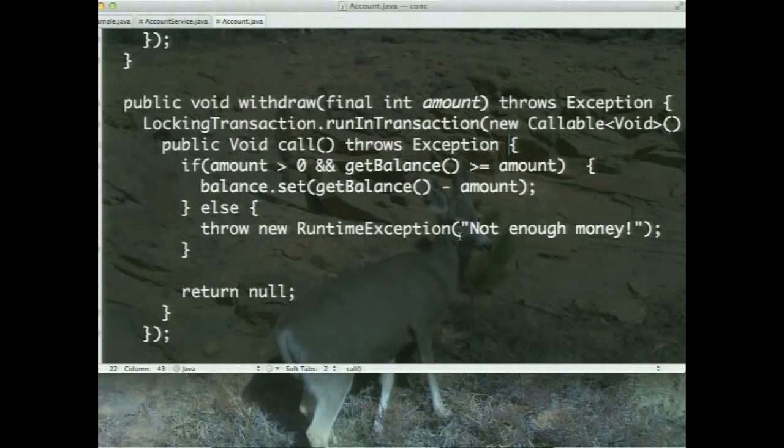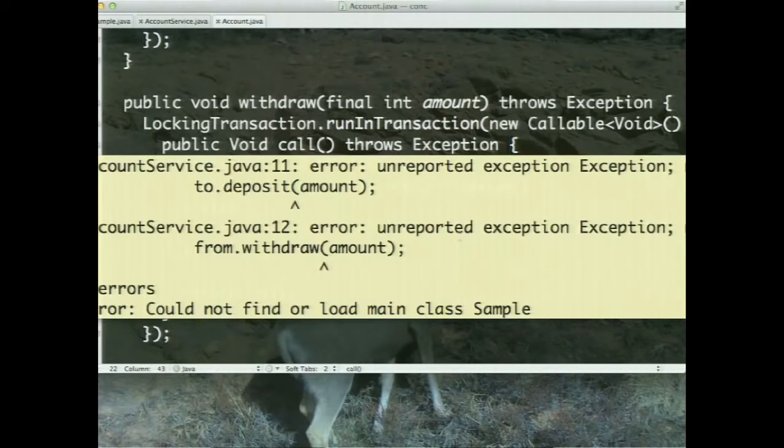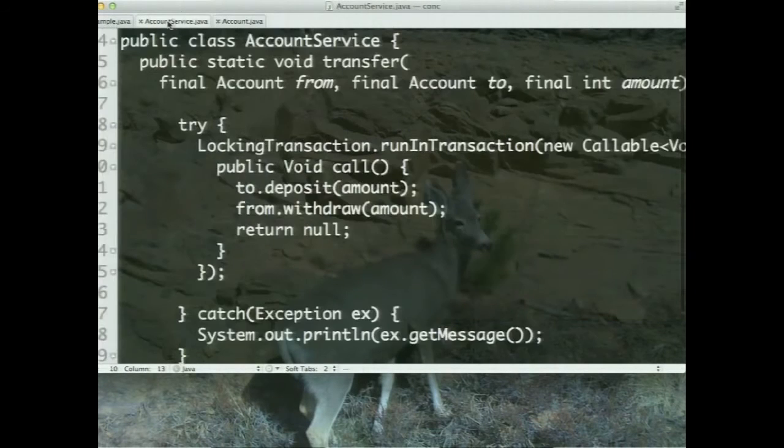So where is it complaining? Can anybody see where it's complaining? On line number 11 in account service, of course. Line number 11 is right here. I need to tell him to throw an exception as well. All right. So we can see that the account was done.